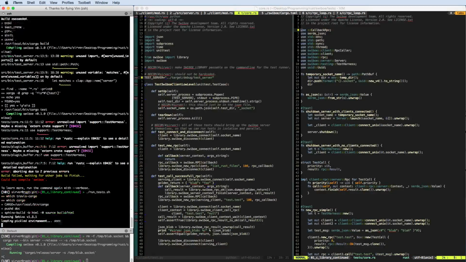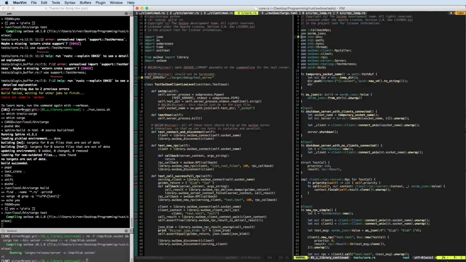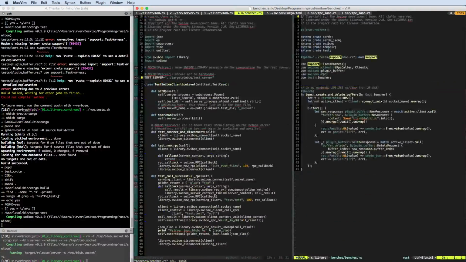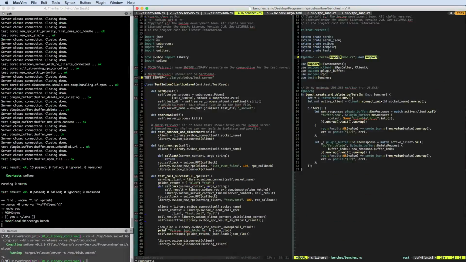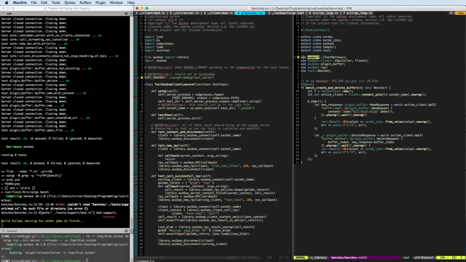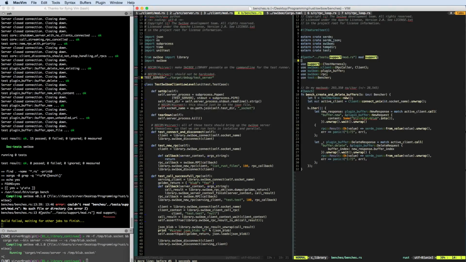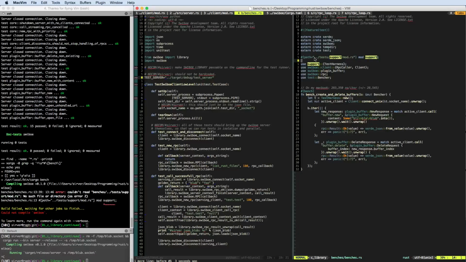And that should be it for the tests, but we have the same problem also in our benchmarks. Here it's even uglier. That's actually nice that I can get rid of that. Right, we did a trick here because we had the support module, and we also wanted to use it in the benchmarks.